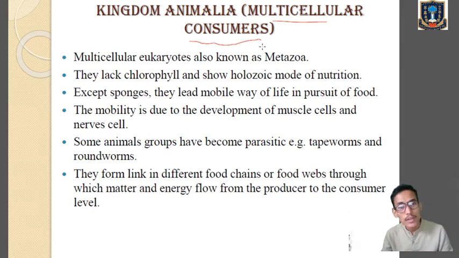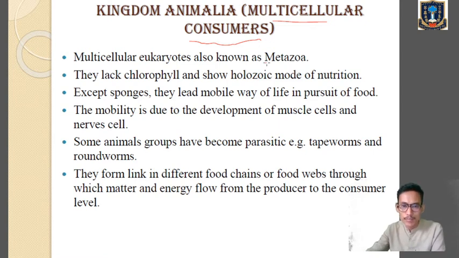Primary consumers feed upon grass and plants; they are the herbivores. Carnivores which feed upon the herbivores are called secondary consumers. And the larger carnivores which feed upon the secondary consumers are called tertiary consumers. So consumers are not able to prepare their food but depend on other living organisms as the source of food. All the animals are included in kingdom Animalia.